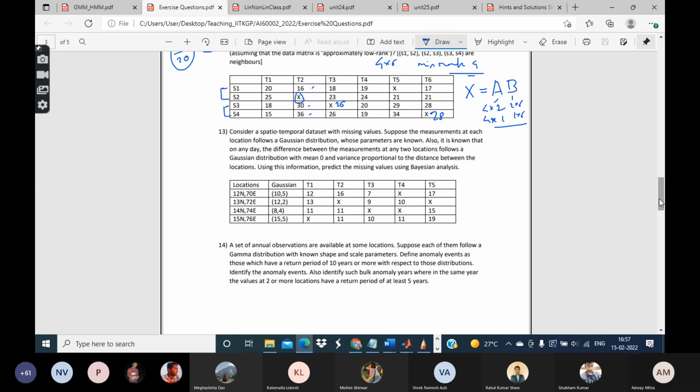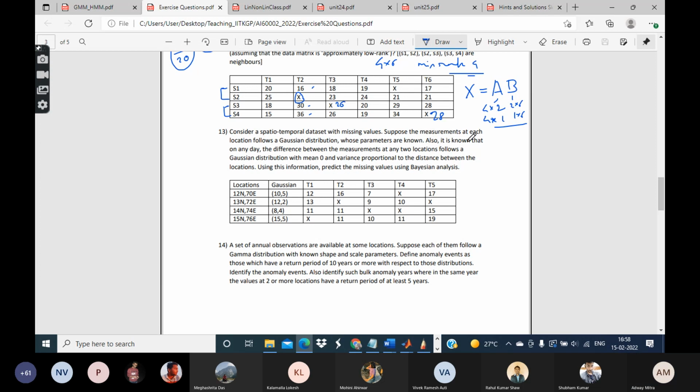Next, this one also deals with missing values. Suppose the measurements at each location follow a Gaussian distribution whose parameters are known.